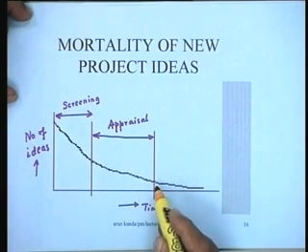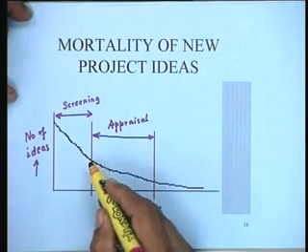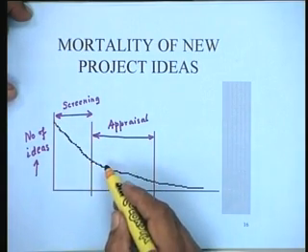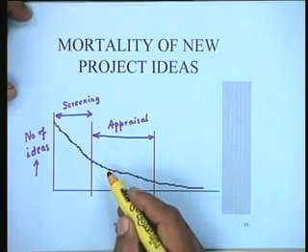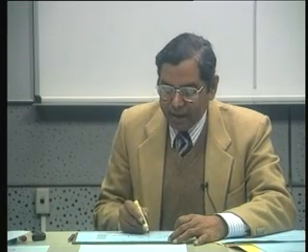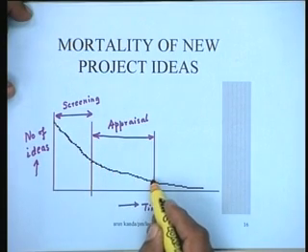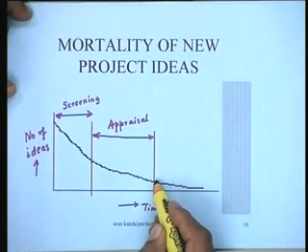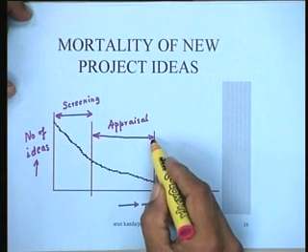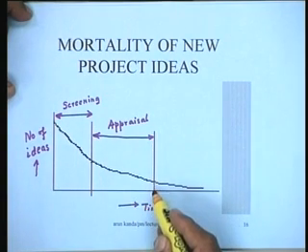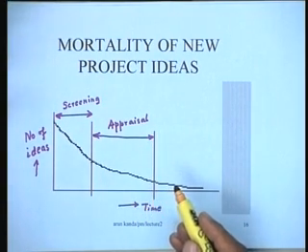In the appraisal process, you look at the market appraisal, the technical appraisal, the financial appraisal, the ecological appraisal, the socio-economic appraisal, and the casualty rate is much smaller here. And finally, after you have done an appraisal, you have a project feasibility report of 3-4 tentative projects.